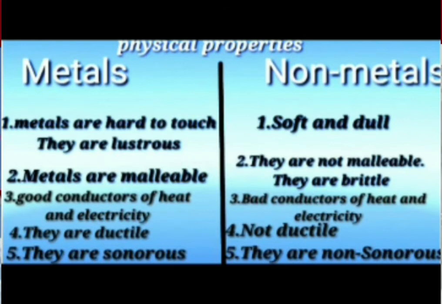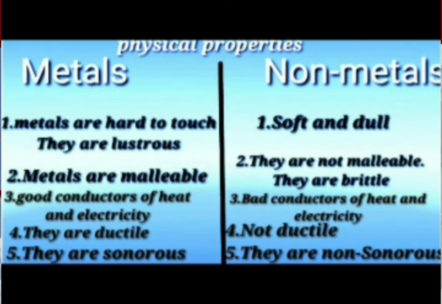The second property is metals are malleable. When we hammer it, it becomes flattened. This is what malleable means. And non-metals are not malleable. They are brittle. When we hammer the non-metal, it breaks.